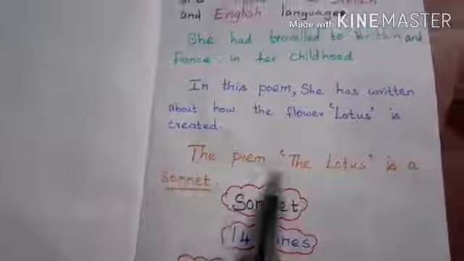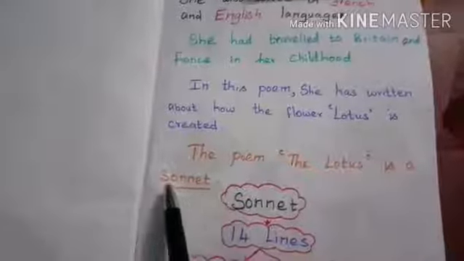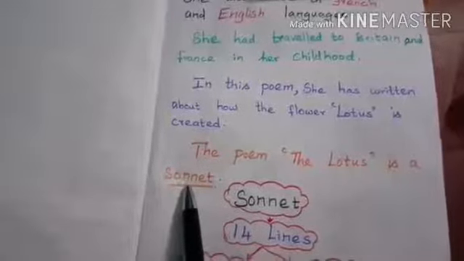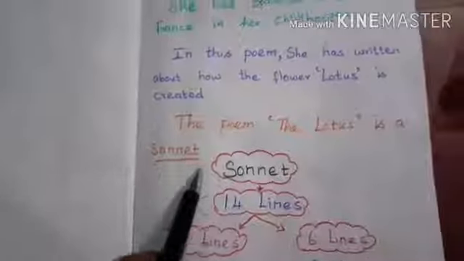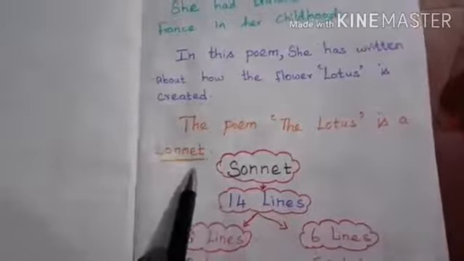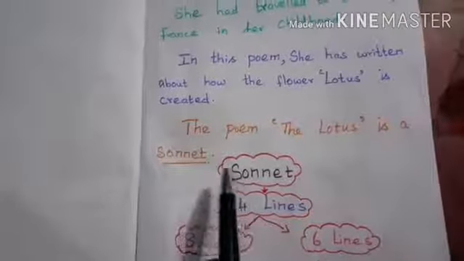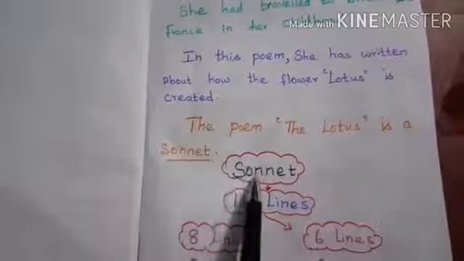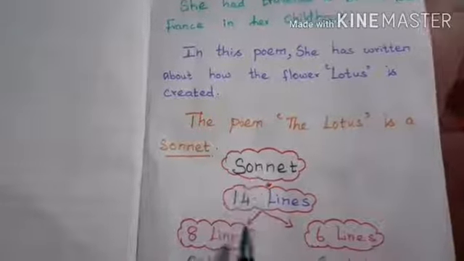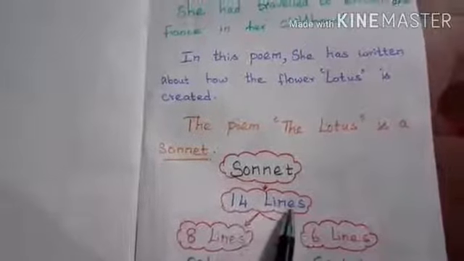The poem, The Lotus, is a sonnet. Sonnet is a new word that you are learning now. We call a poem a sonnet if it has 14 lines.